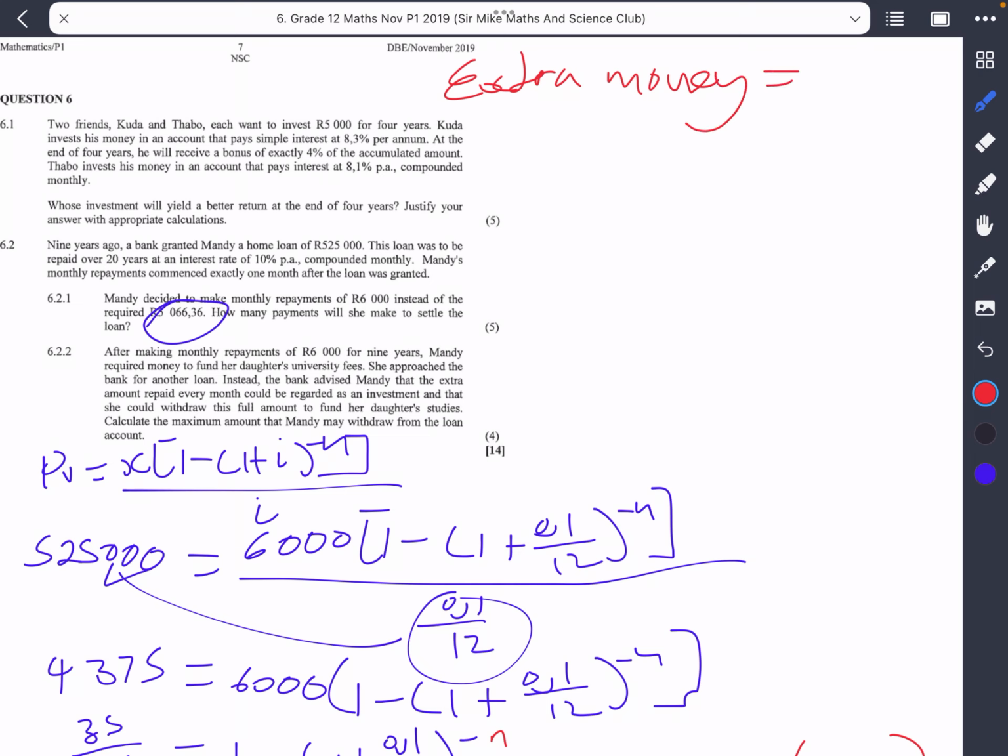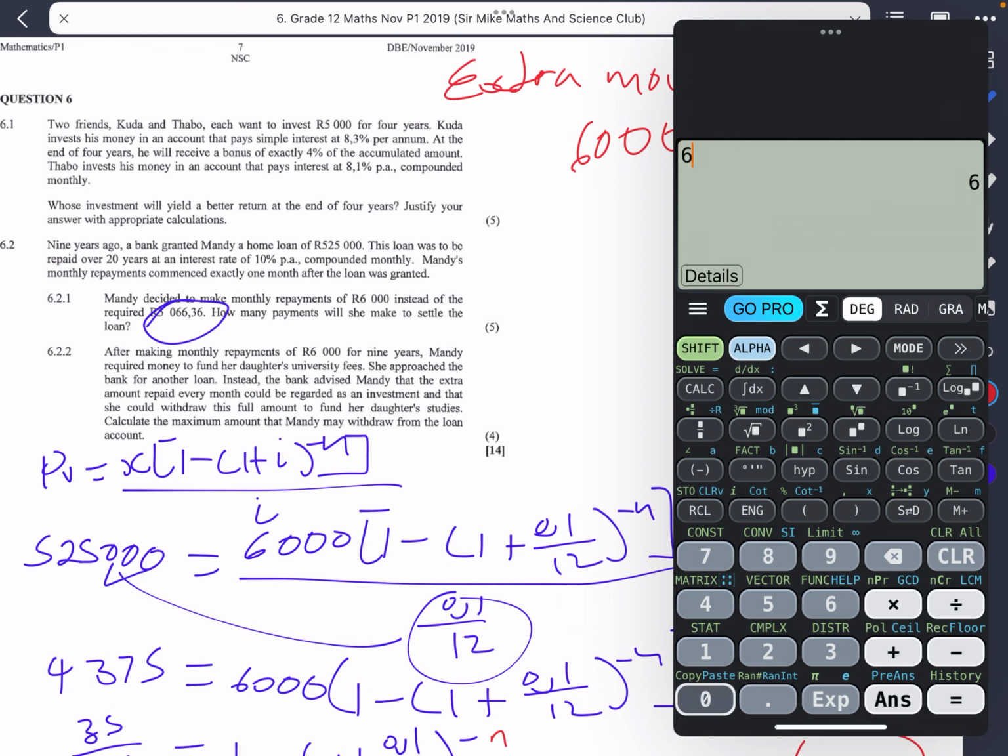So that would be equal to 6,000 minus 5,066 rand and 36 cents.